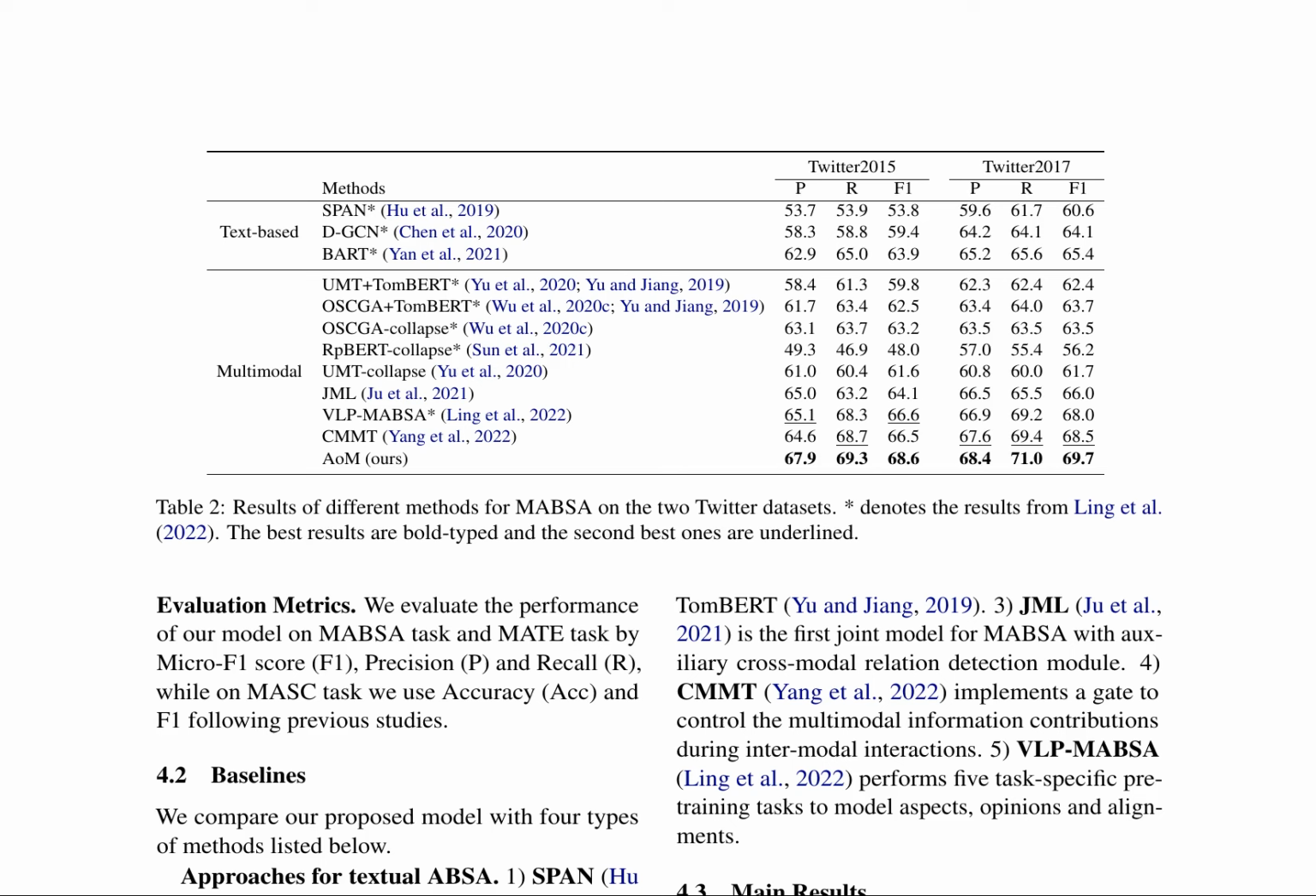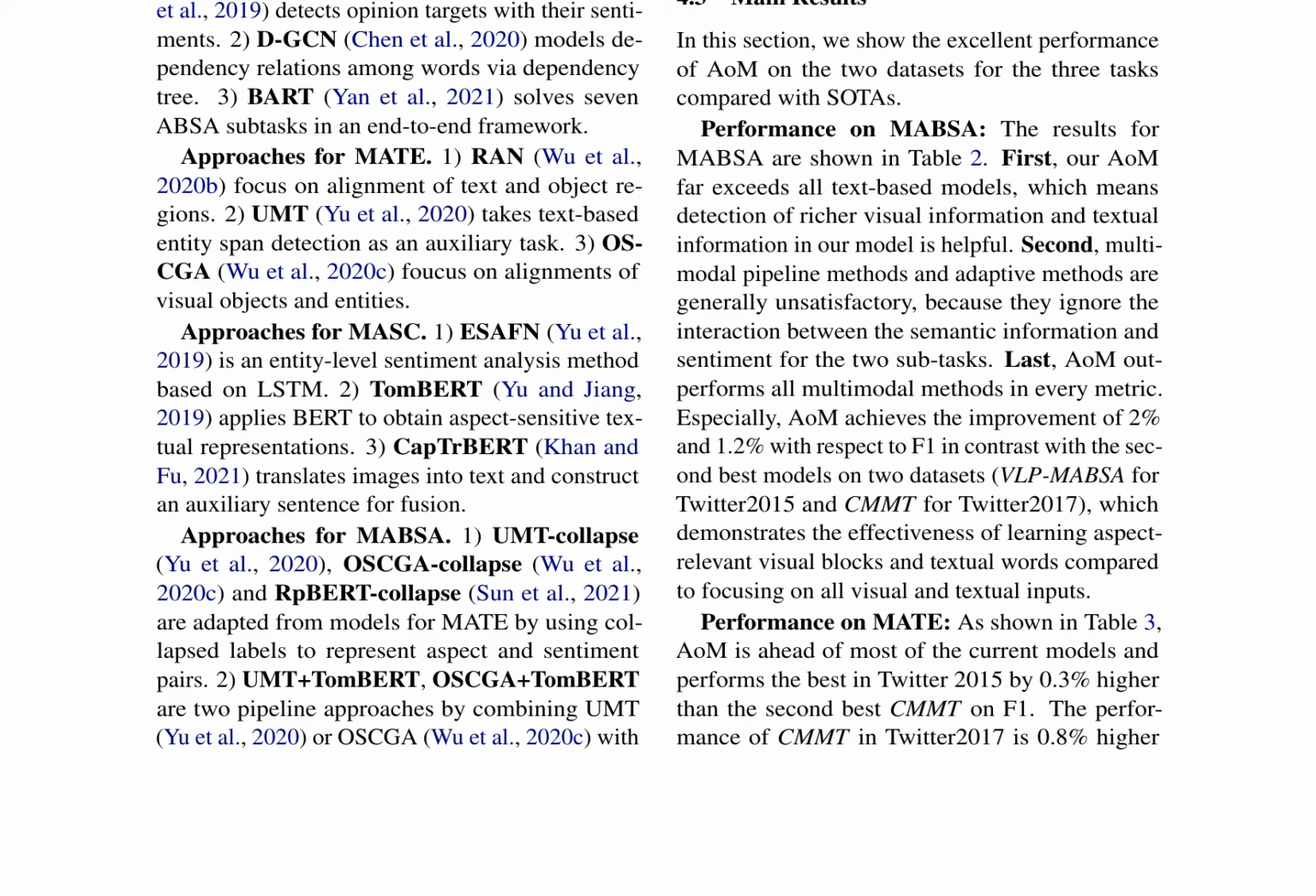In MABSA, AoM outperforms all models, demonstrating the value of learning aspect-relevant visual blocks and textual words. For MATE, AoM achieves the best F1 score on Twitter 2015, with a 0.3% improvement over the second-best model, CMMT. The paper discusses various baseline models, including SPAN, DGCN, BART, and others, providing a comprehensive overview of the current landscape in multimodal sentiment analysis and target extraction.